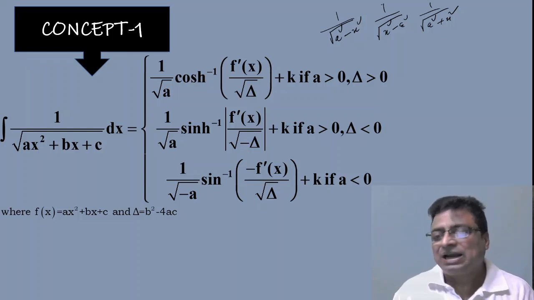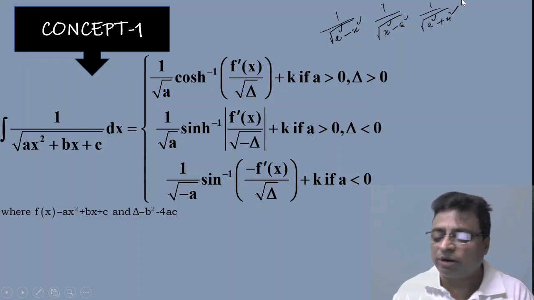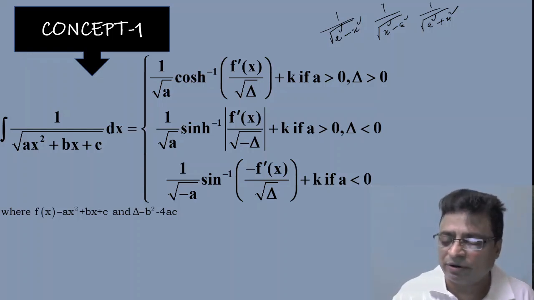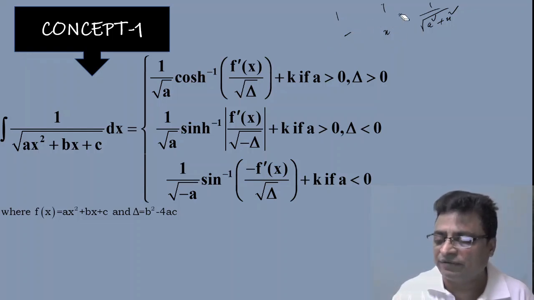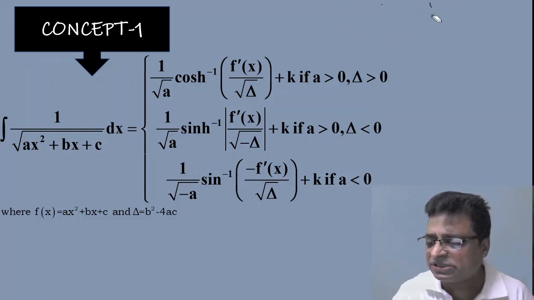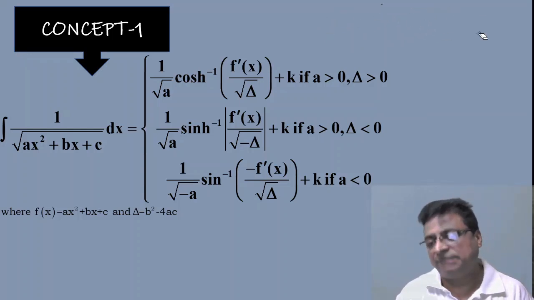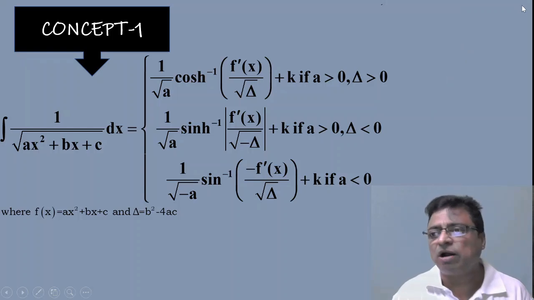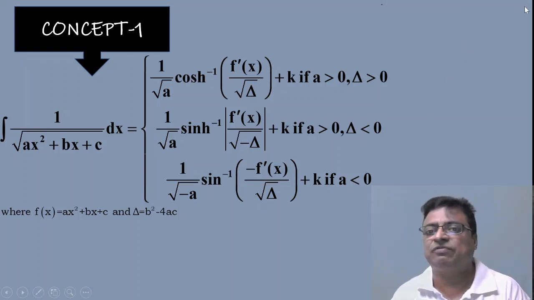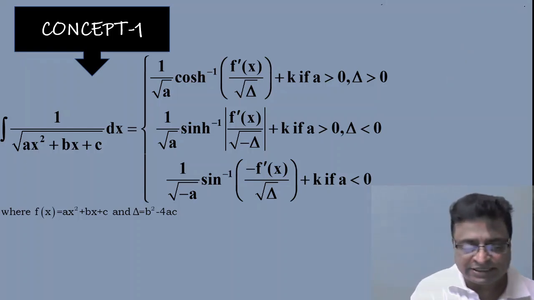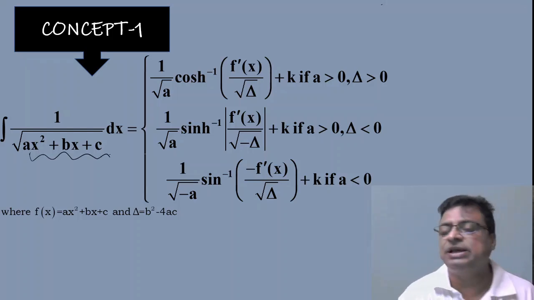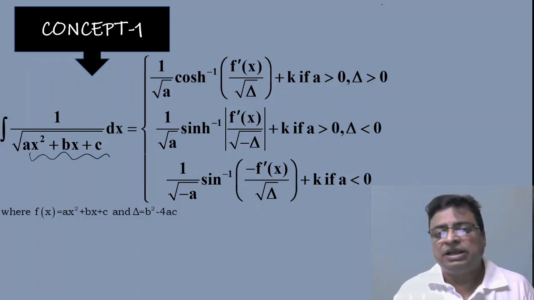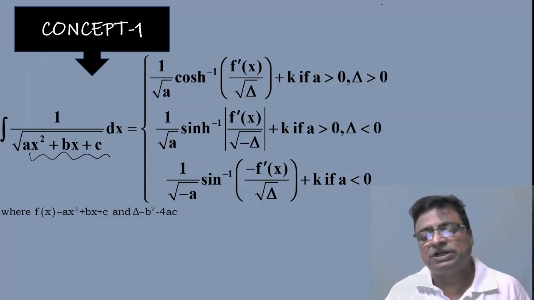But converting ax square plus bx plus c into 1 by root of a square minus x square, or 1 by root of x square minus a square, or 1 by root of a square plus x square, sometimes takes time. To avoid all that complexity, here I am giving this formula directly for you. Consider ax square plus bx plus c as your f of x, where a is the coefficient of x square, b is the coefficient of x, and c is a constant.